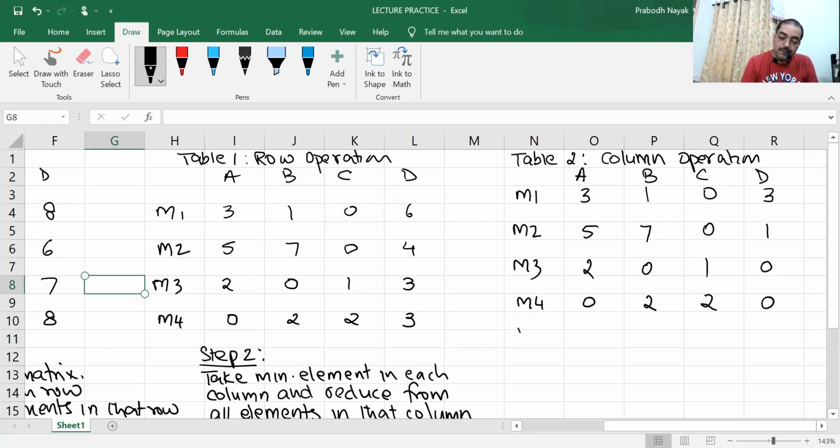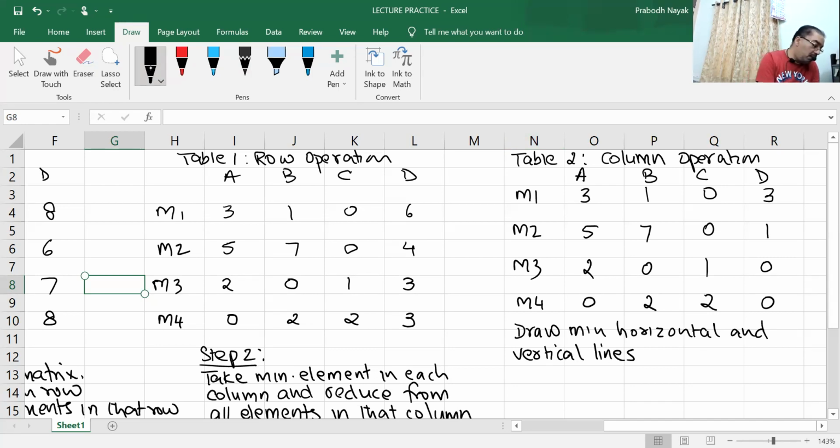Draw minimum horizontal and vertical lines to cover all the zeros.